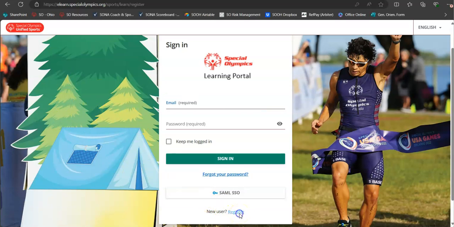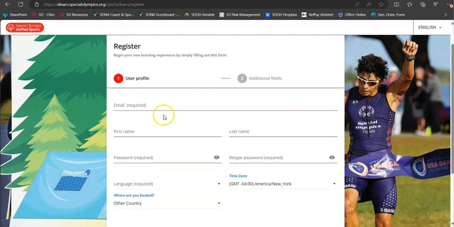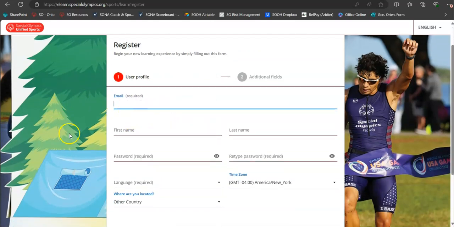You'll hit register, and then it's going to ask you some fields here. It's going to ask you the email address that you would like to be associated. Please keep this email address the same email that you used when you submitted your most recent background check. The reason we say that is so as you do your certs inside the learning portal and I upload them into GMS, I can match that email address up with your background check and make sure that those certs get tied to the correct profile.